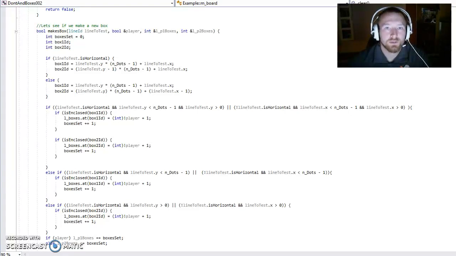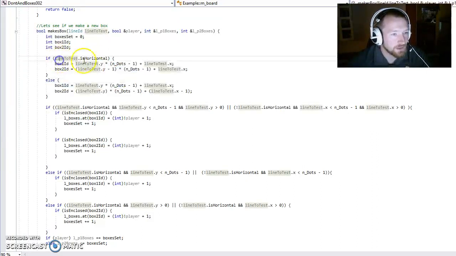Hello everybody. So someone asked me about my dots and boxes program and asked me a bit about how it worked. One thing that throws some people off is how the whole import class works and how the math that converts from lines to box ID and from box ID to lines works, and why it works as it does.